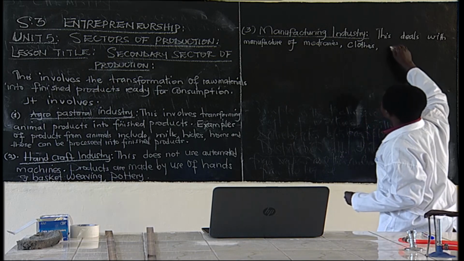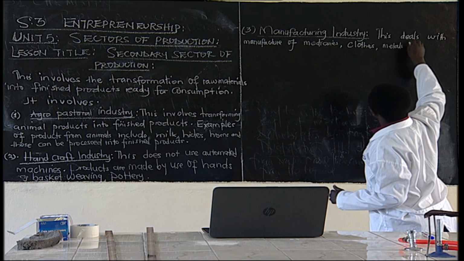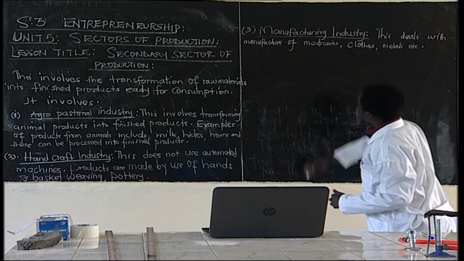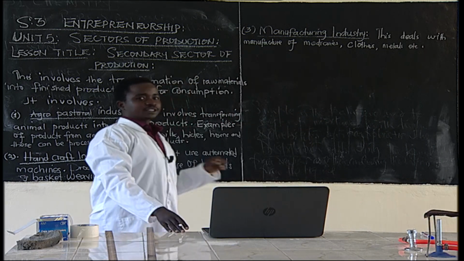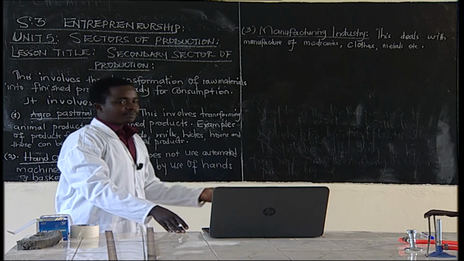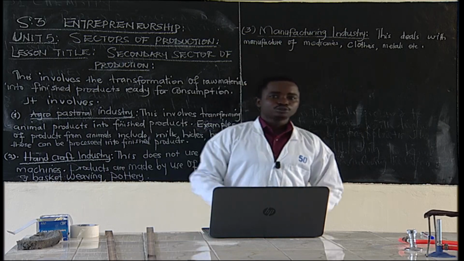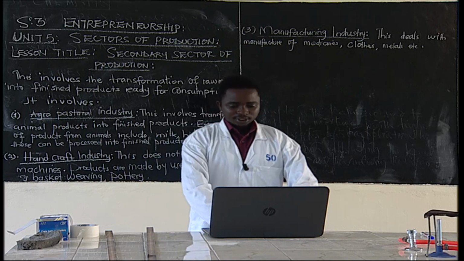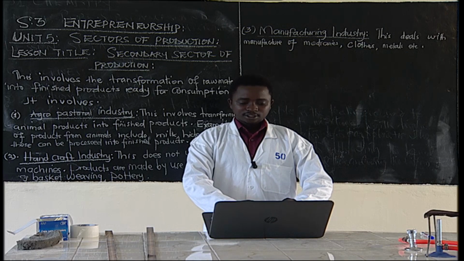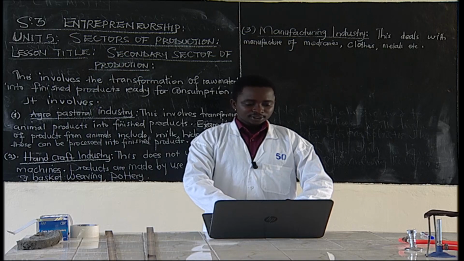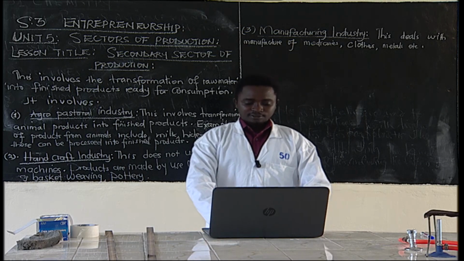We can have maybe manufacturing some metals, etc. This one should be ready for consumption, for use. For example, they manufacture medicine and then you're sick, you use it, you consume it, then you get fine. So it is very, very important.